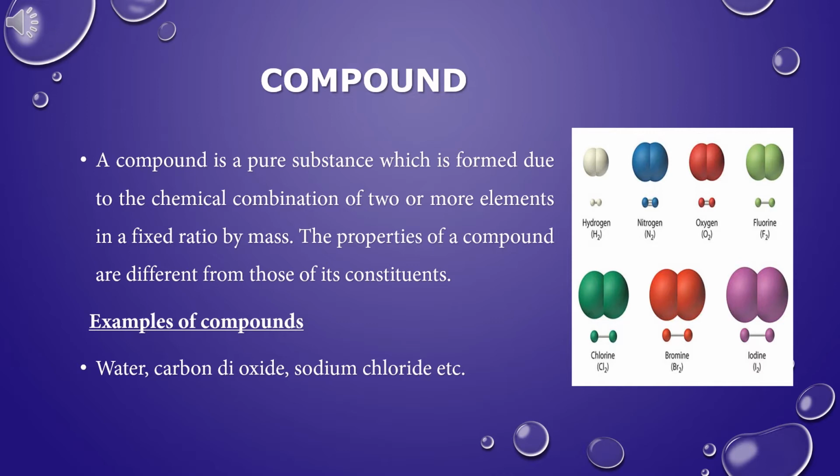Water is made from two elements, hence it is a compound. The chemical formula for water is H2O. Water is composed of two hydrogen atoms and one oxygen atom.